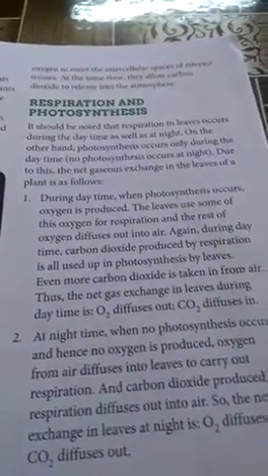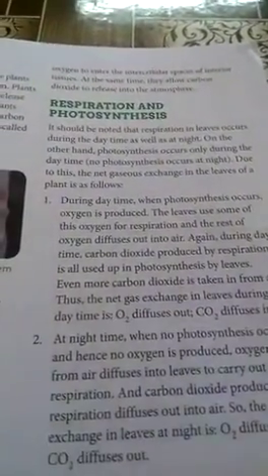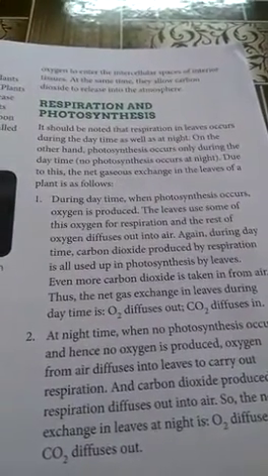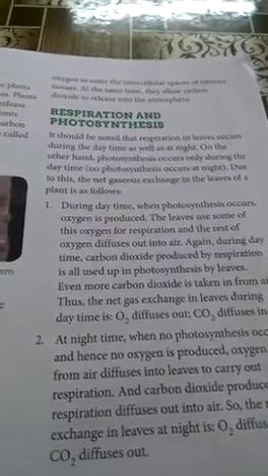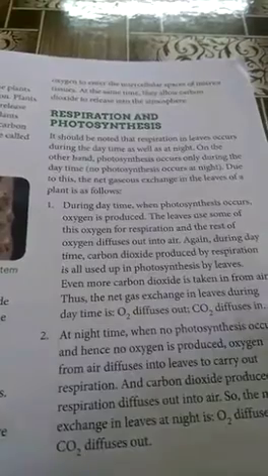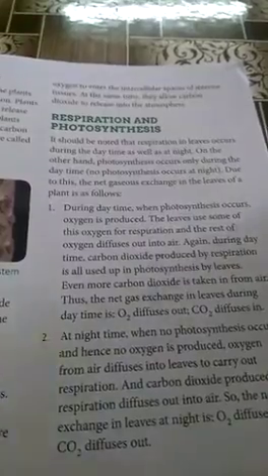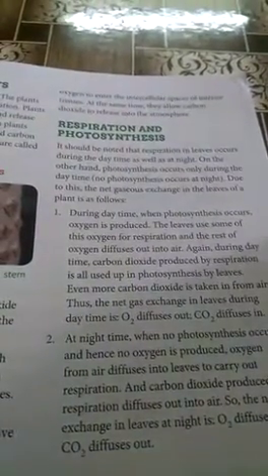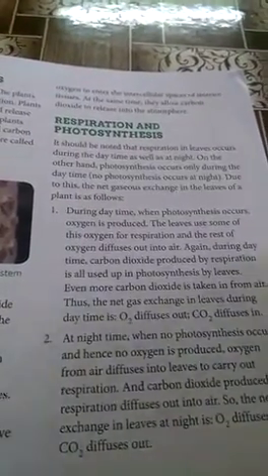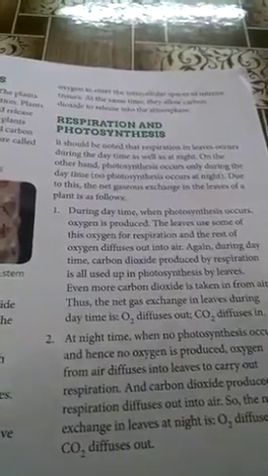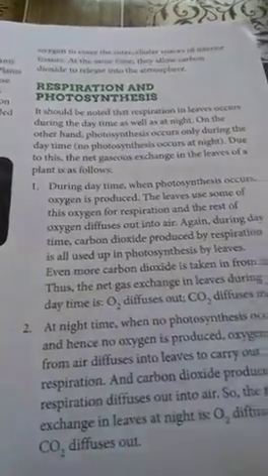Now, what actually occurs during the daytime and night time in plants? Let us see that. During the daytime, when light is available, photosynthesis takes place in plants, right? In photosynthesis, plants absorb carbon dioxide and the byproduct is oxygen gas. So during the daytime, oxygen that is formed by photosynthesis is utilized by plants for the process of respiration. They use that oxygen for respiration, right?